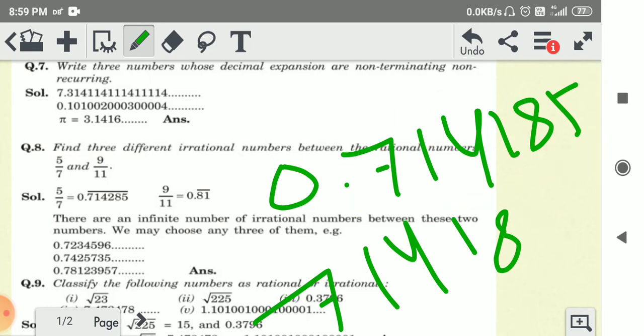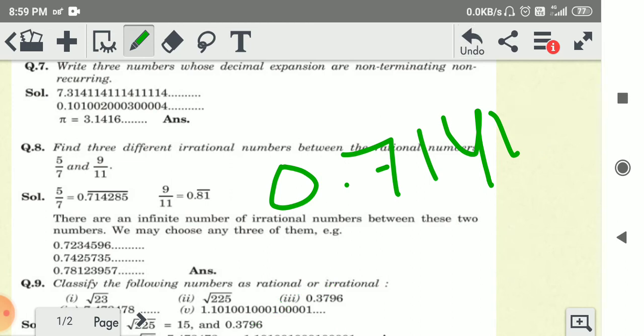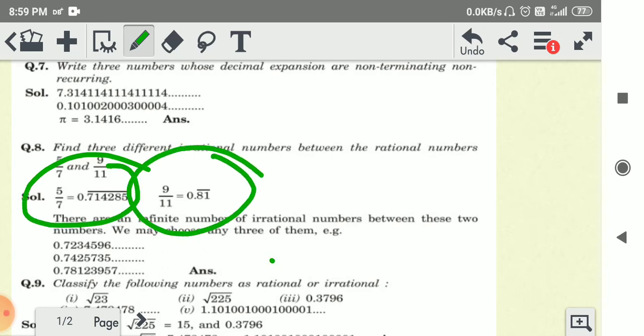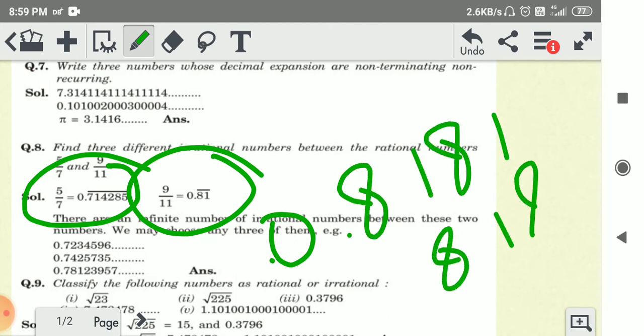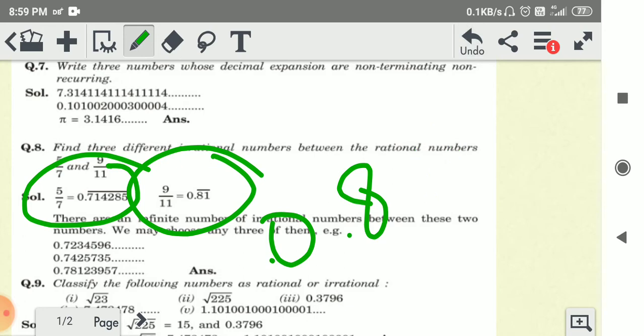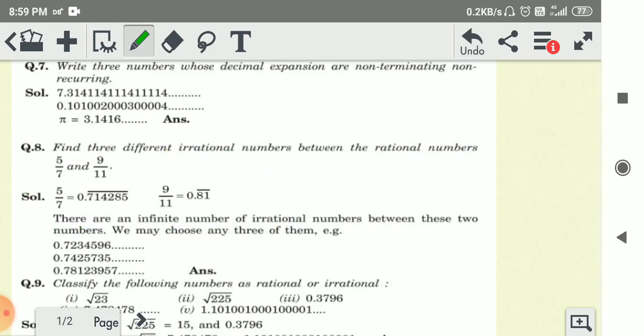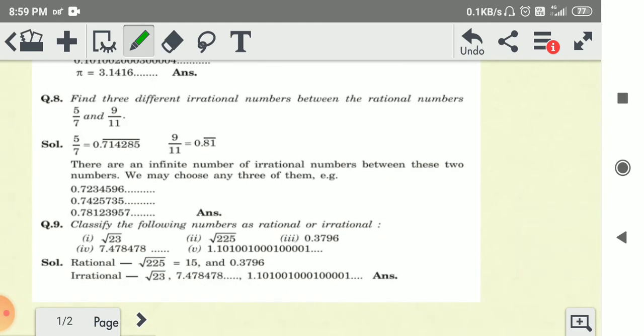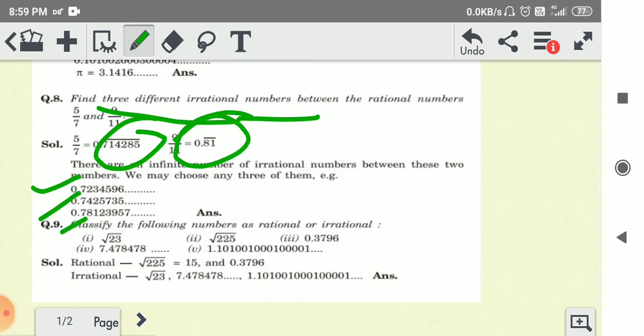So we are using the bar over these numbers. And same as here, the answer we get is 0.81 818181 dash dash dash. So we can write 0.81 with a bar. Okay, so the last question, the three different irrational numbers between them are between 0.71 and 0.81. So we can write any three numbers like this.